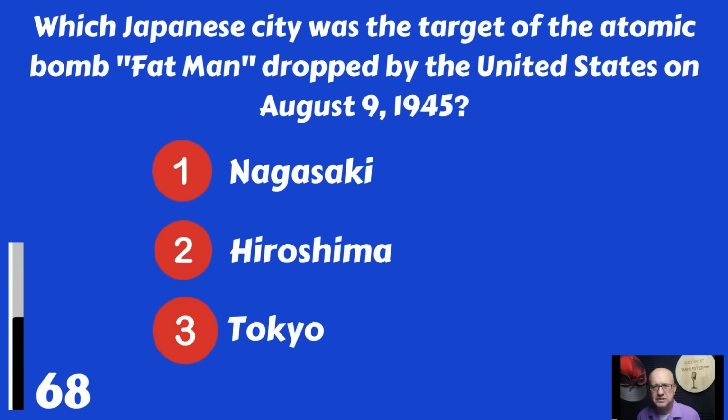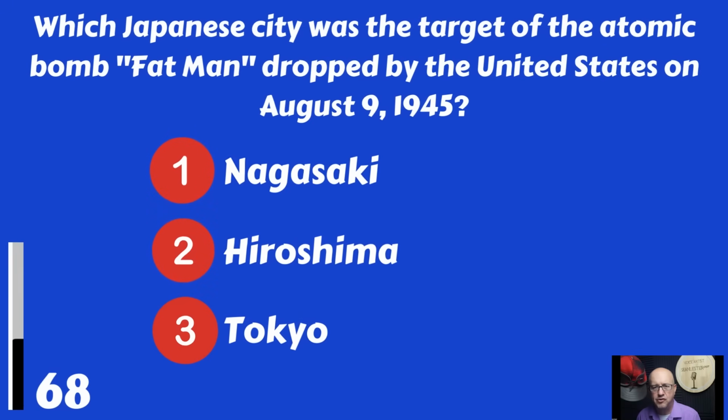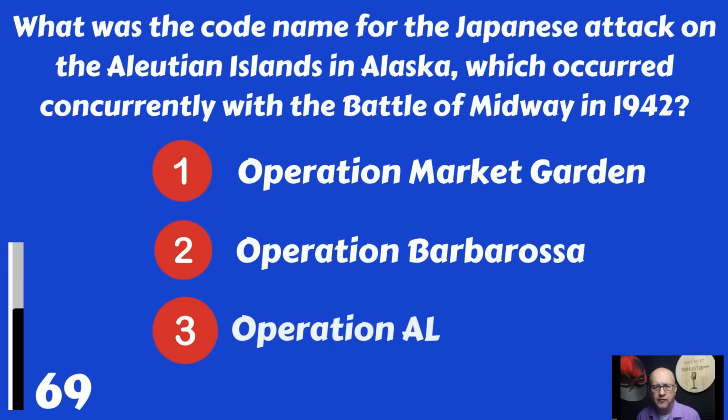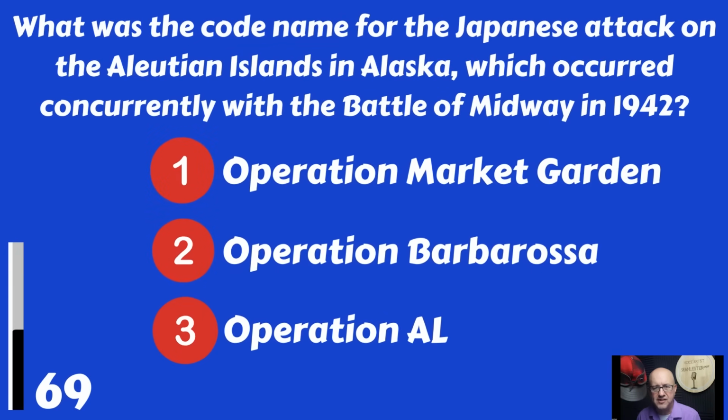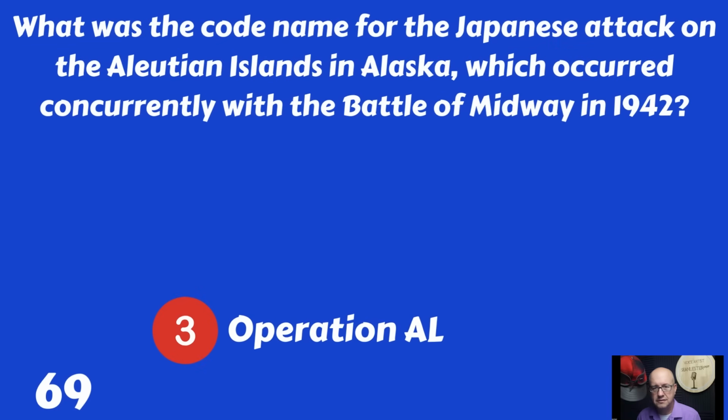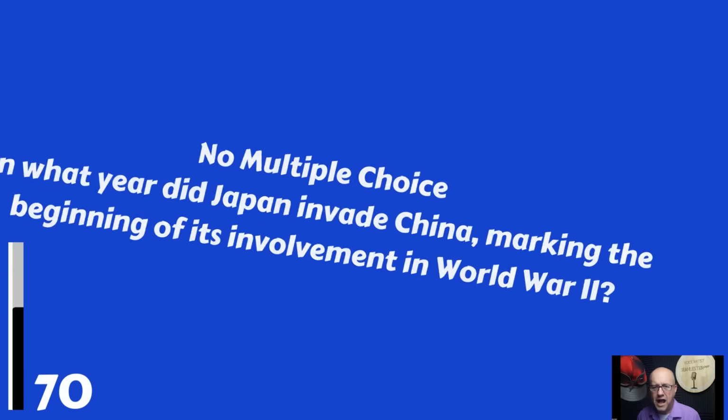Which Japanese city was the target of the atomic bomb Fat Man dropped by the United States on August 9, 1945? Nagasaki, Hiroshima, or Tokyo? That would be Nagasaki. What was the code name for the Japanese attack on the Aleutian Islands in Alaska, which occurred concurrently with the Battle of Midway in 1942? Operation Market Garden, Operation Barbarossa, or Operation Al? Operation Al, or AL. Not a multiple choice.